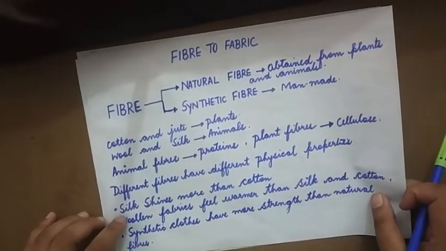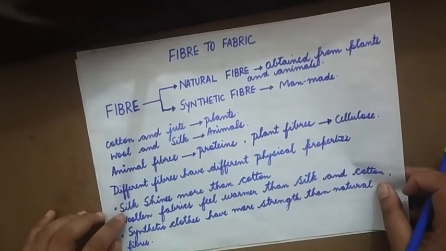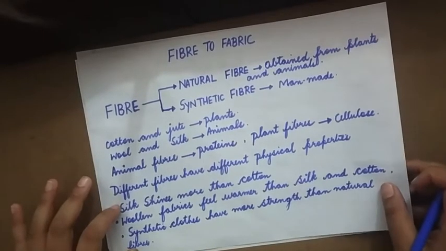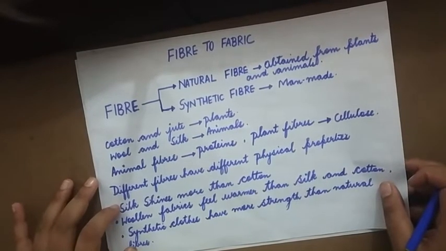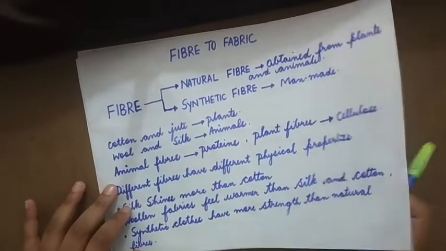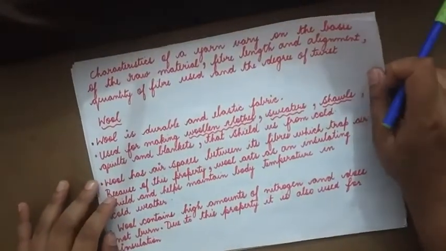Over here we see silk has got its sheen. When compared to other fibers, we see that silk is more shiny. Whereas woolen fabrics, they feel warm because they can trap the heat. And synthetic clothes are more durable and they have a lot of strength.